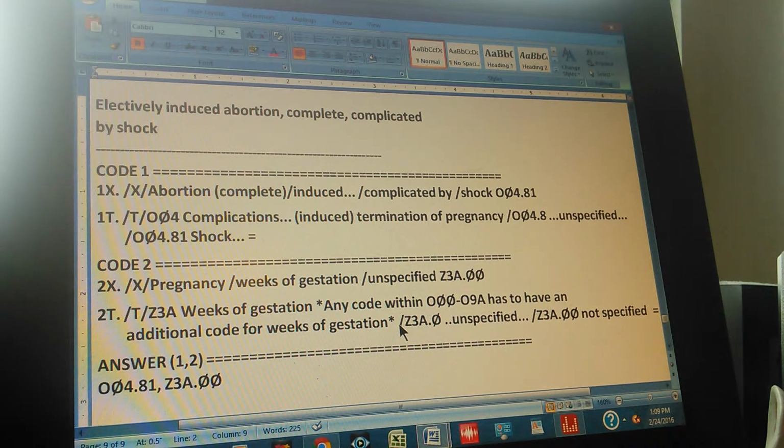So we keep going. We keep adding one character, 00. What is that? Unspecified. And one more? Yes, not specified. Not specified, right. And that is why we have that equal sign, which means we double check that this is our second code. So the answer for the problem again is O04.81 and Z3A.00.